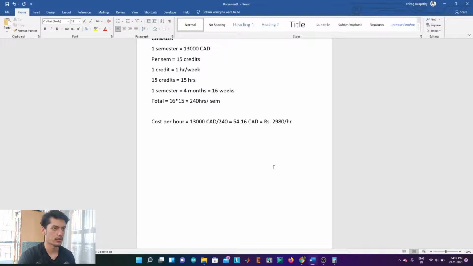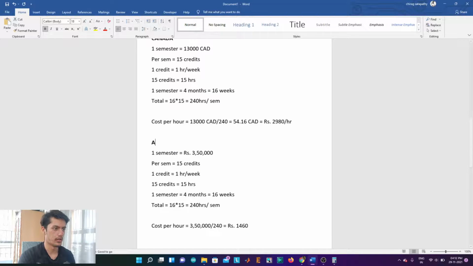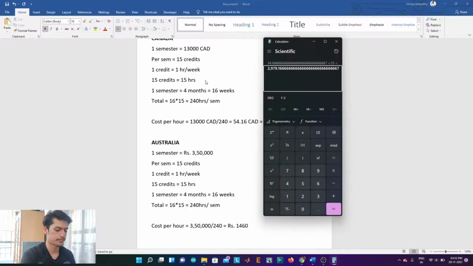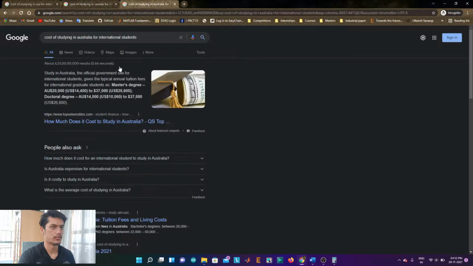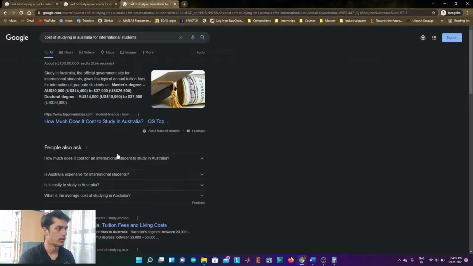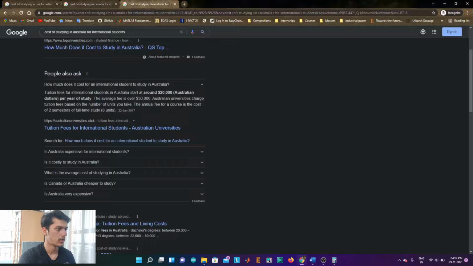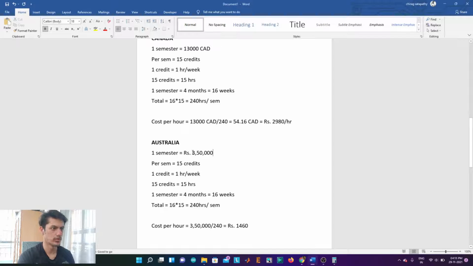Now the last one left is Australia. If I go see Australia, it says your tuition fee is around $20,000, which is Australian dollars.